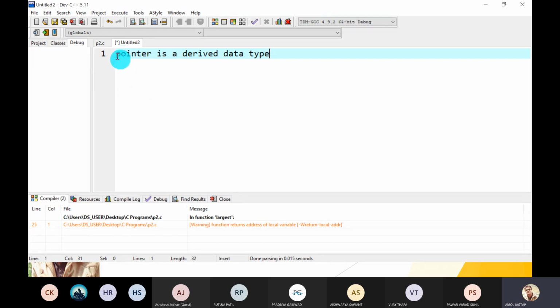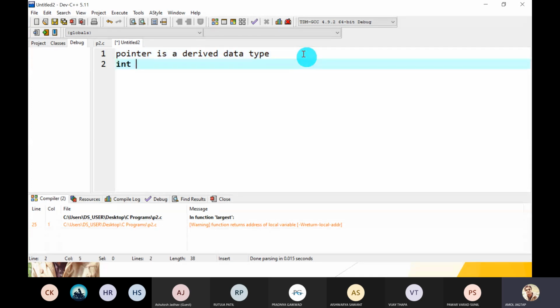That means pointers are inherited from basic or built-in primitive data types like int. For example, int is a primitive data type, and if you write int pointer, then it becomes a pointer type of variable. So this int pointer is derived from the basic int data type.